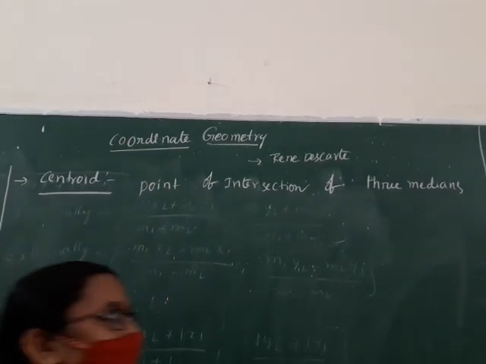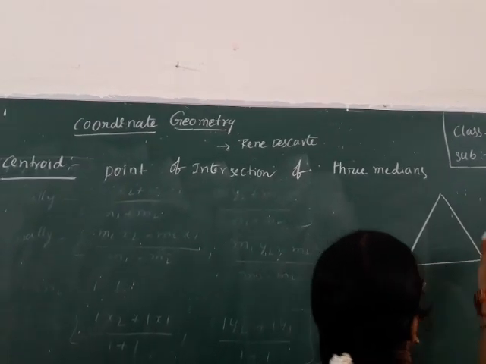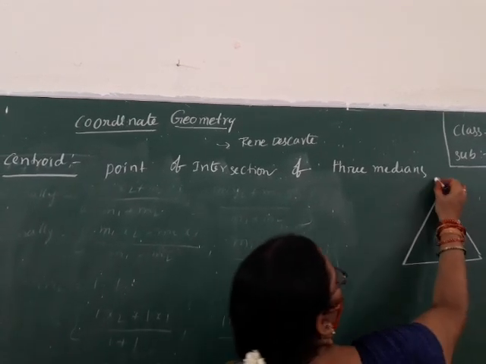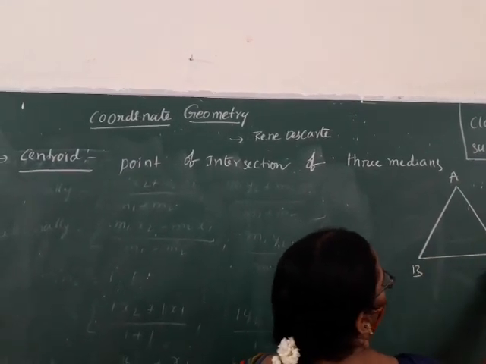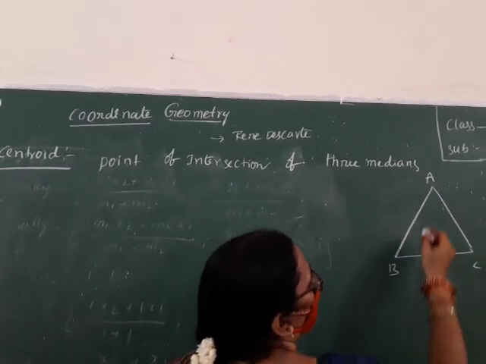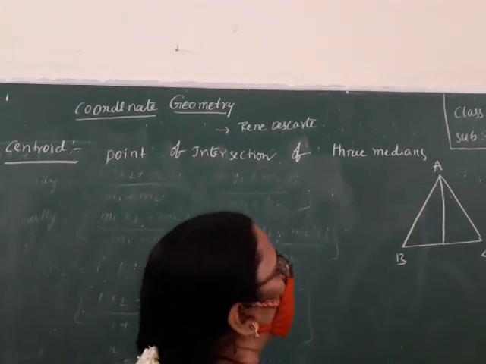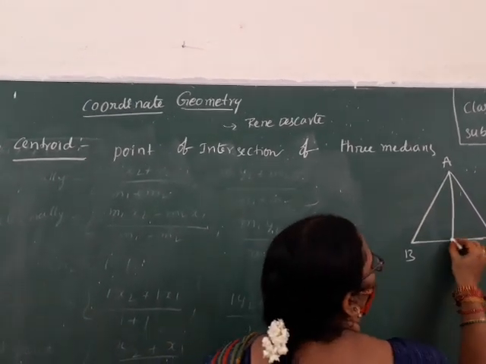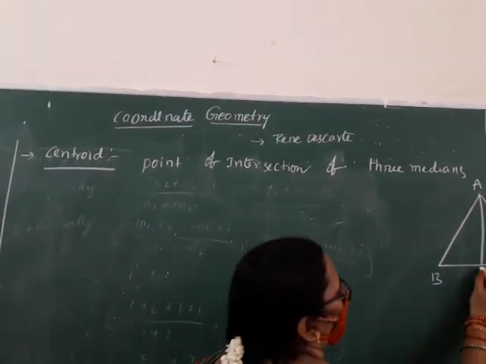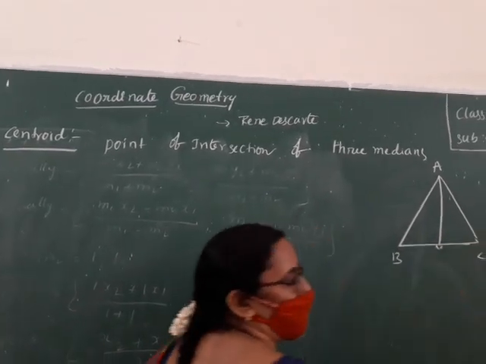In the triangle. Yes, this is a triangle. What is the median? A, B, C are the vertices of the triangle. The median is the line segment we draw from a vertex to the opposite side. This point is exactly the midpoint of this line segment.